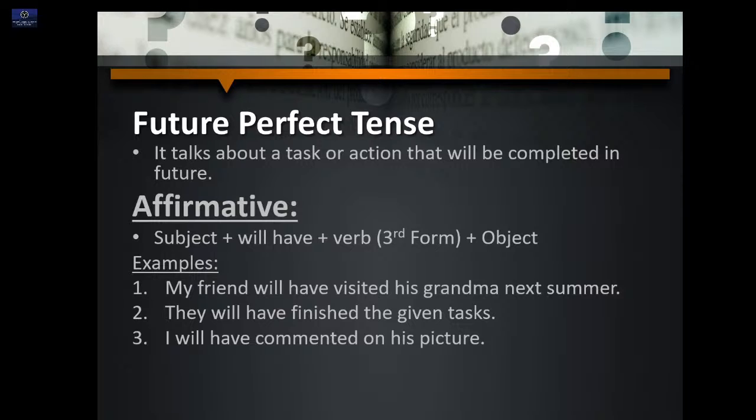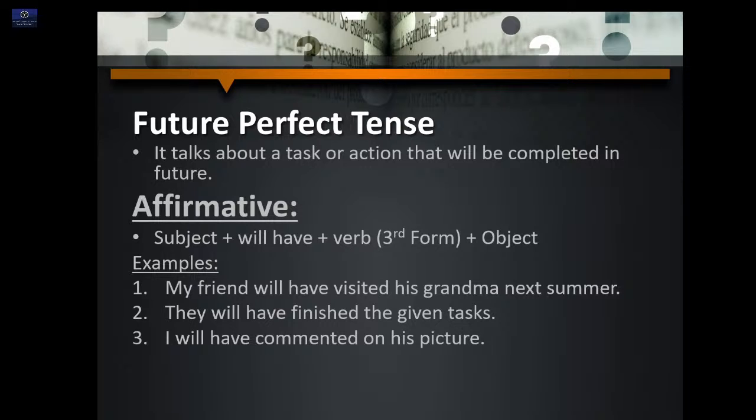There is no has with any subject. Subject, will have, third form of the verb, and object. Examples: my friend will have visited his grandma next summer. They will have finished the given tasks. I will have commented on his picture.